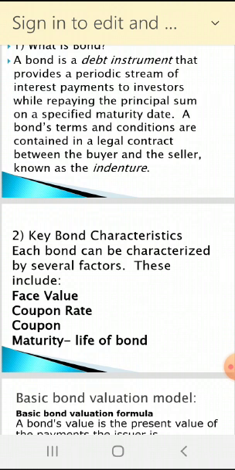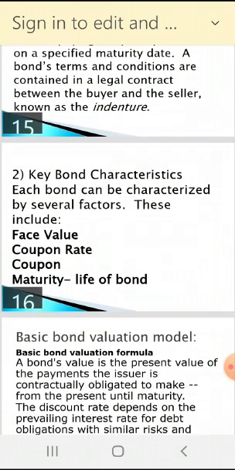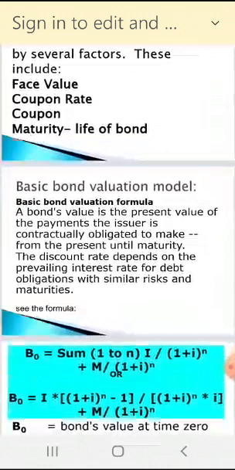Coupon means what? Write down properly. Coupon means the amount of interest. Coupon is nothing but the amount of interest, and then the maturity life of the bond. These are very important characteristics we have to understand. So it's an introduction of the bond or debenture. Is it clear? We already covered all this.